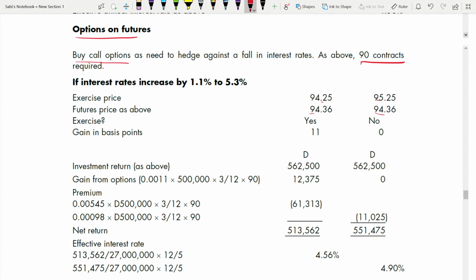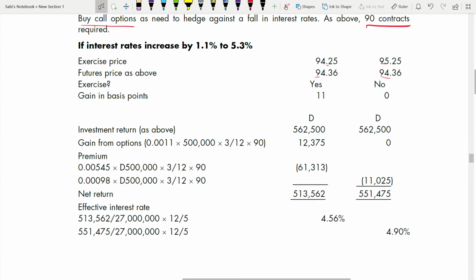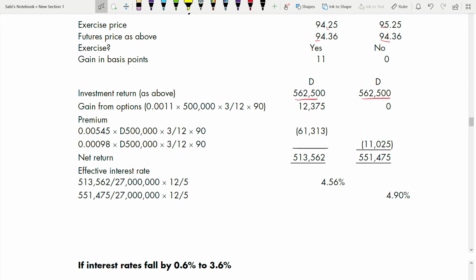0.01. Okay. So investment return, if you see FRA, future, option, same only. That gain will be multiplied by contract size into 3/12, because the option is for 3 months, and into 90. Here, not exercising the option, it will be 0 only. Premium from the table was given as 0.545. Take it as a percentage, it will be 0.00545. Here also 3/12 premium. Deduct the premium from investment return, net return, and you should be able to get your effective interest rate.